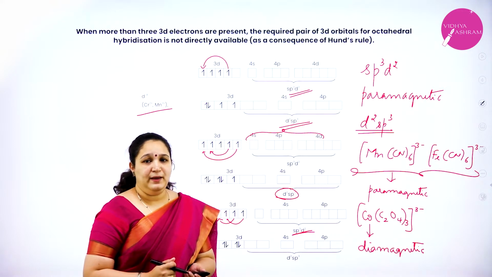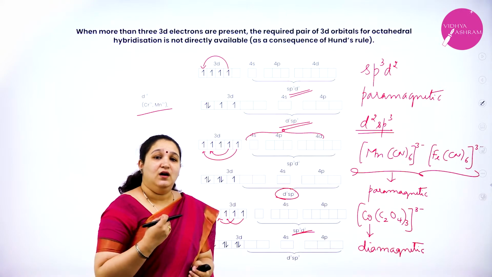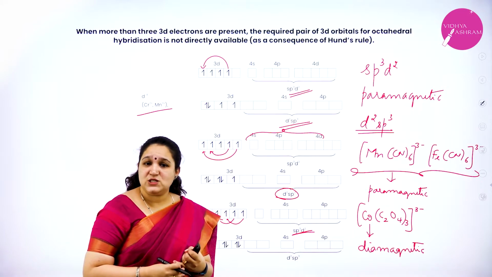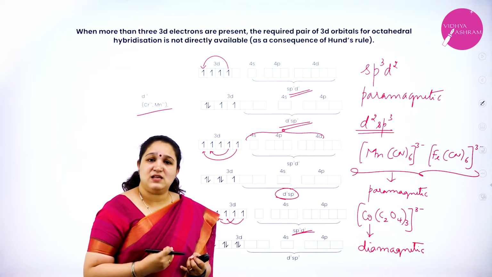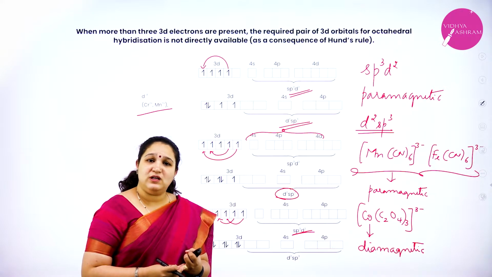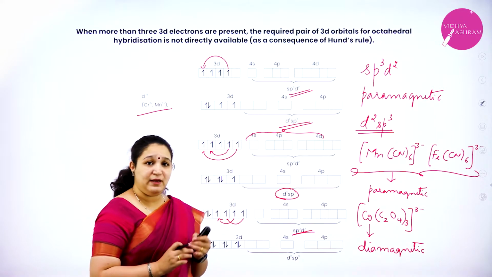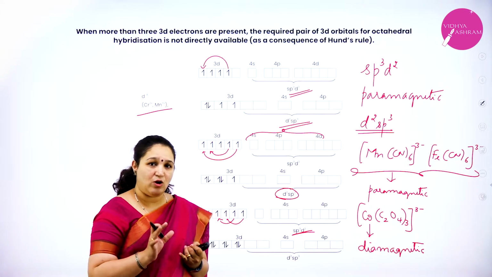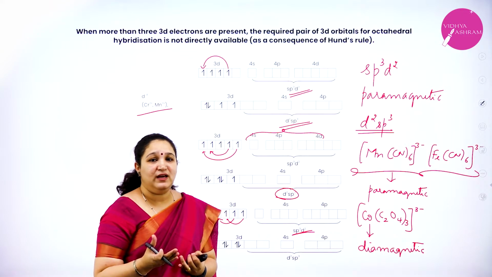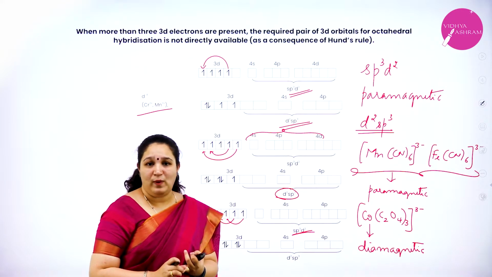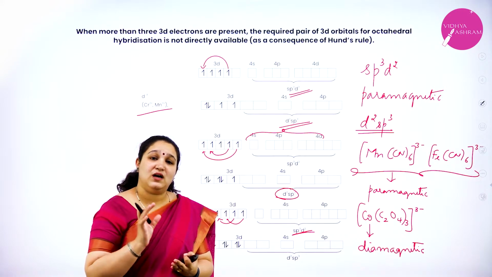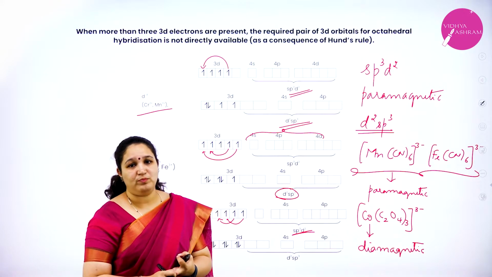In VBT, there are many limitations of valence bond theory. The first one is there are several assumptions in valence bond theory. Valence bond theory accounts for magnetic property and geometry, but quantitatively it does not give us the value. Also, it does not explain the color of the coordination compound.